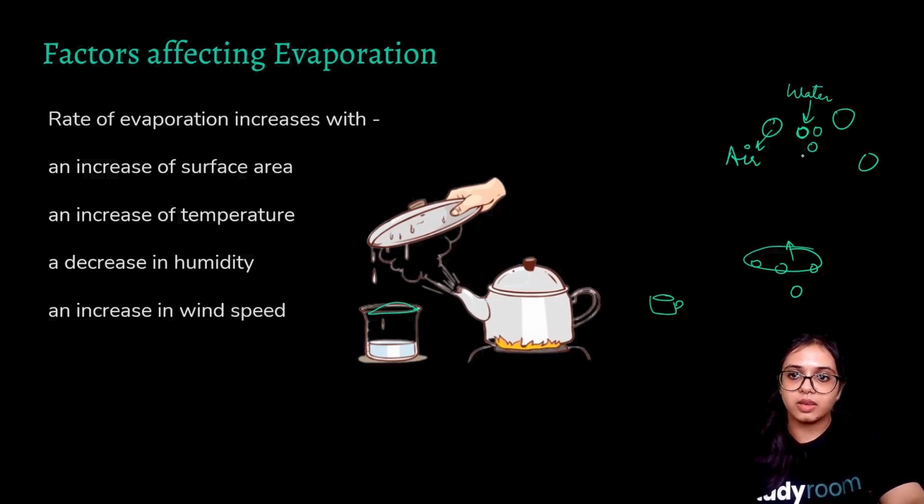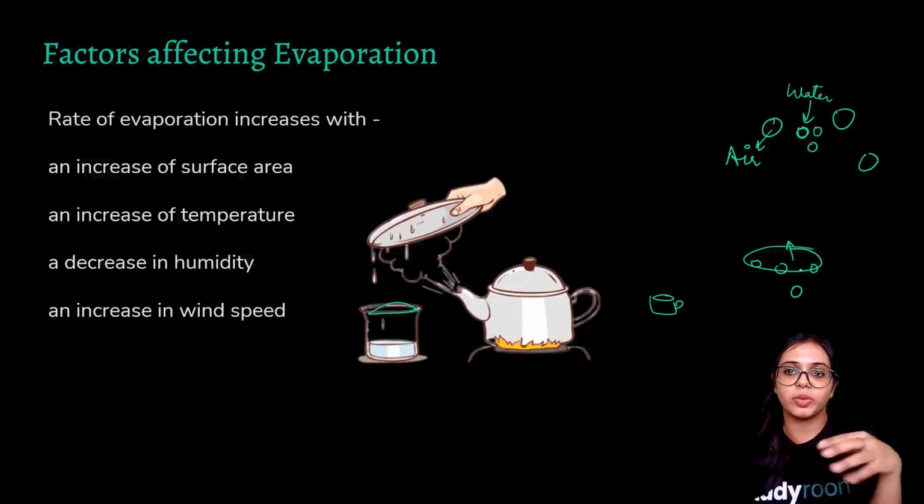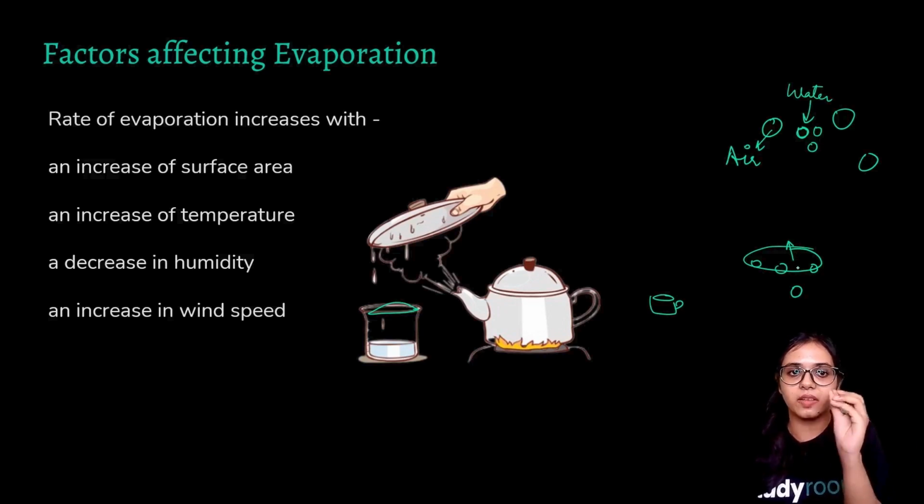But since the air already has some amount of water vapor inside it, if you want a certain amount of water to be vaporized, the rate of that evaporation will be decreased, because humidity is already there.